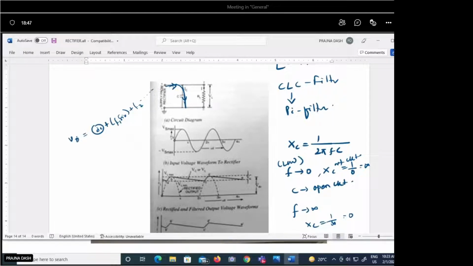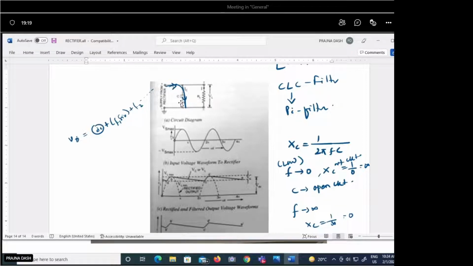Whatever current is passing through this circuit, instead of going to the load, passes through the capacitor. So the high frequency current does not move to the load and we do not get output for it. The high frequency components get filtered out, and only the low frequency components give the output voltage. This is the concept behind how the capacitor is used as a filter.